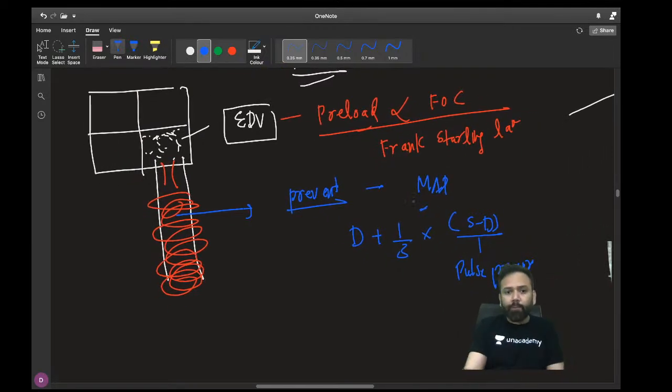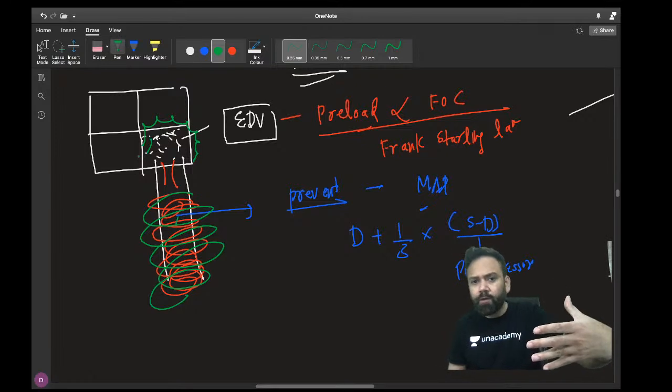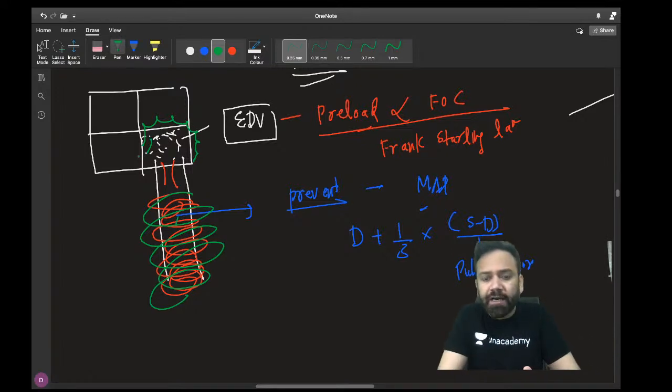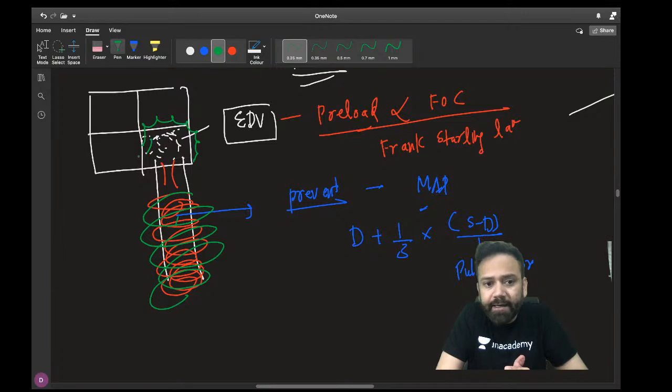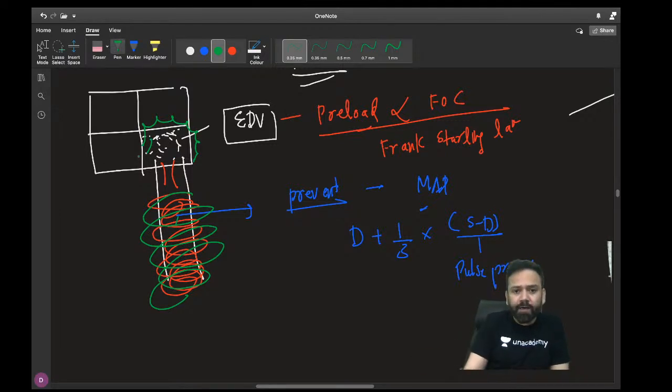Now suppose that there is more afterload. So in your ventricle there will be more blood or less blood? If there is more afterload, more blood is not going from the ventricle into the aorta. So the blood left in the ventricle will become more or less? If the ventricle is trying to pump and there is a lot of afterload so that it cannot be passed out, the amount of blood in the ventricle will be more or less? More. So if the amount of blood in the ventricle becomes more, preload will become more or less?